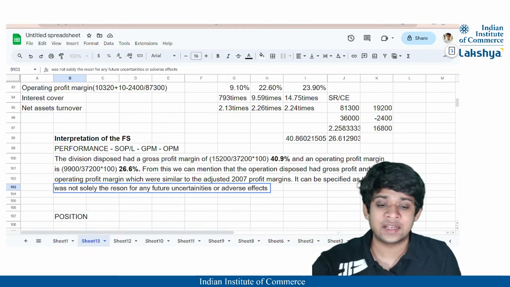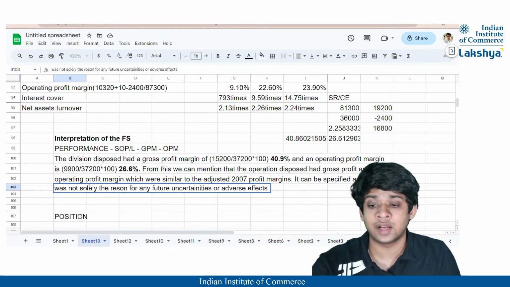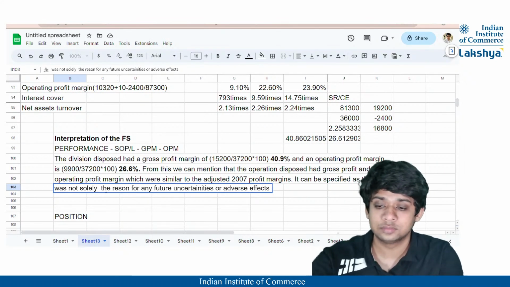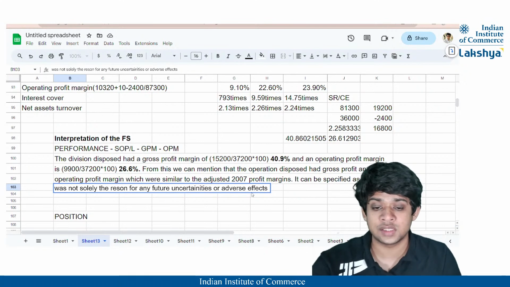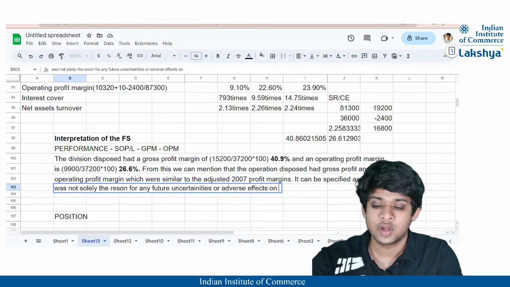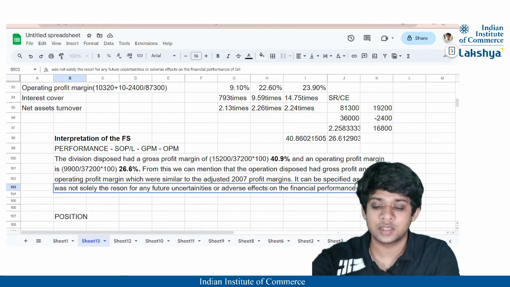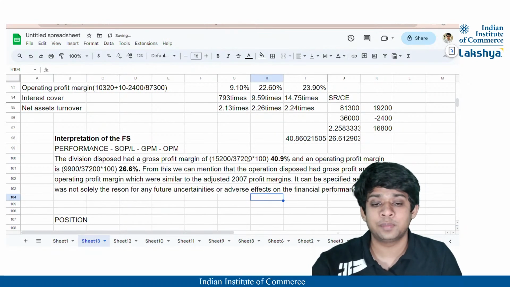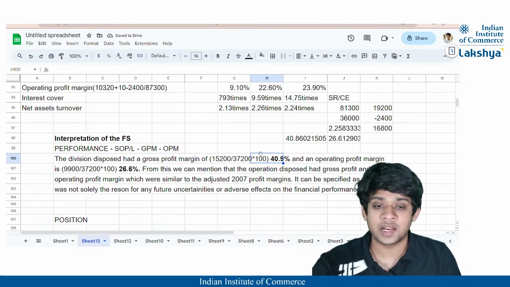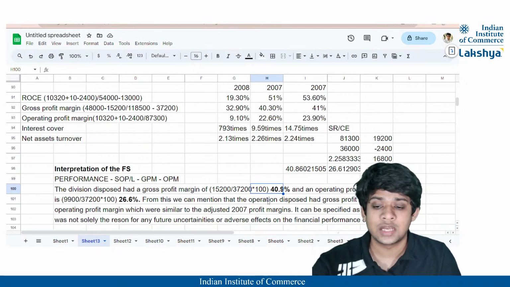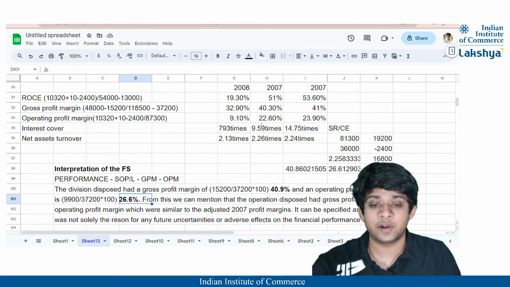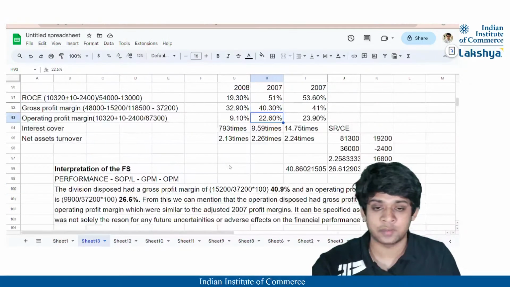right? So it can be specified that the disposal was not the only one responsible, was not solely the reason for any future uncertainties or adverse effects on the financial performance of Griffin Company, right? Right? Because it had very good profit margins, right? The gross profit margin was as per the adjusted profit margin, and the operating profit margin was also as per the adjusted profit margin, right?